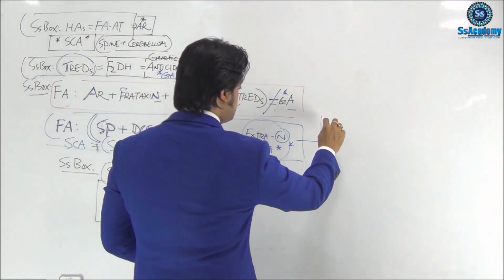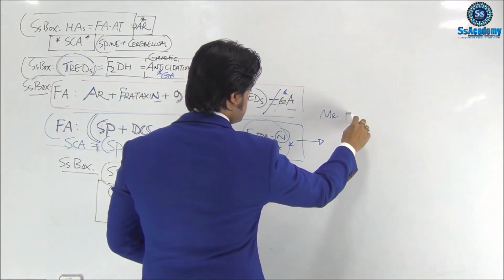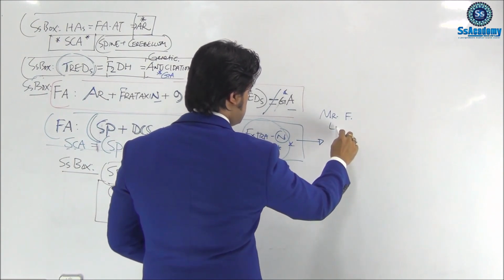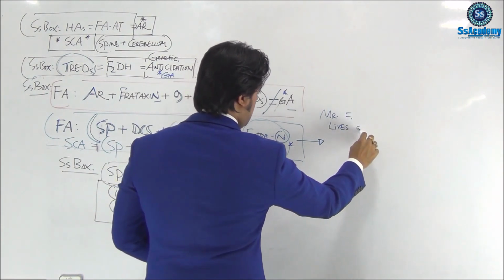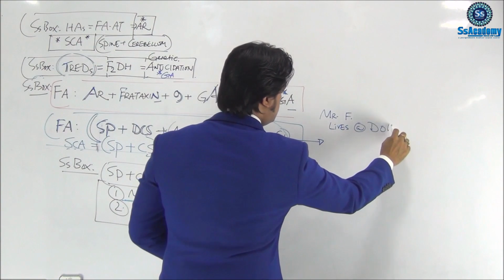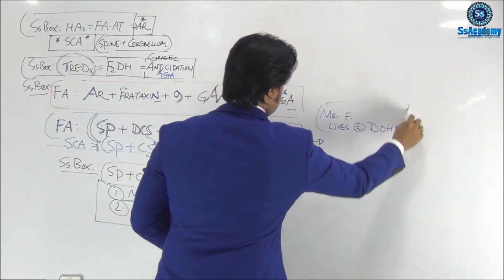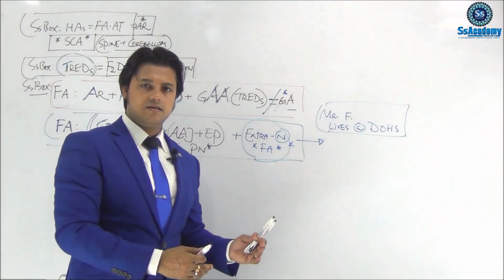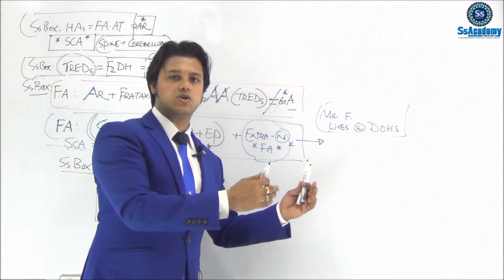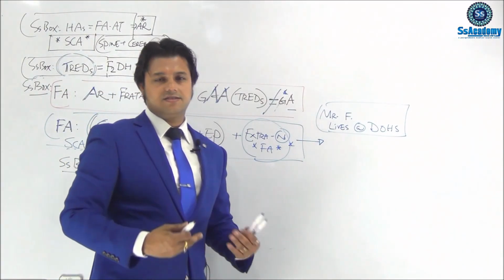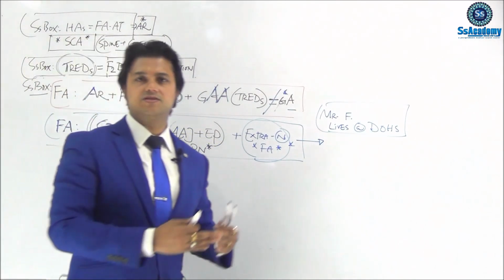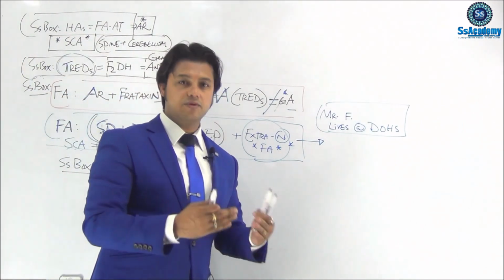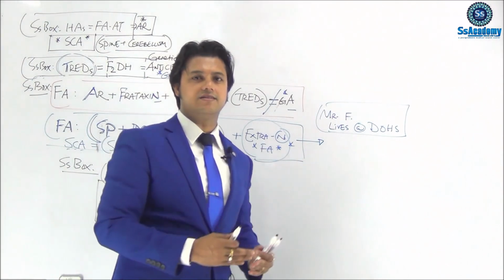I say that Mr. Friedreich lives at DOHS. In our Dhaka city we have a place named DOHS, and I had an experience staying over there. The mnemonic was actually made when I stayed there.